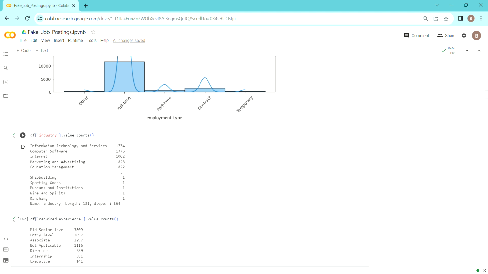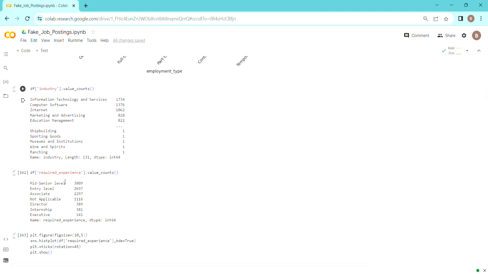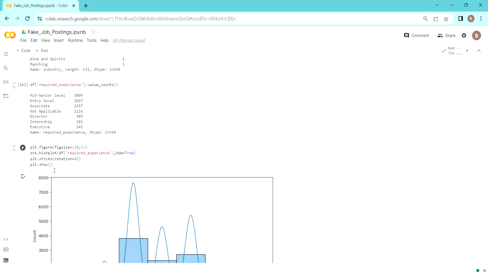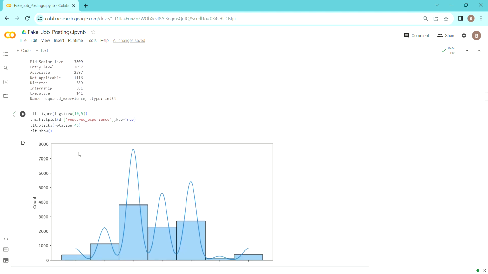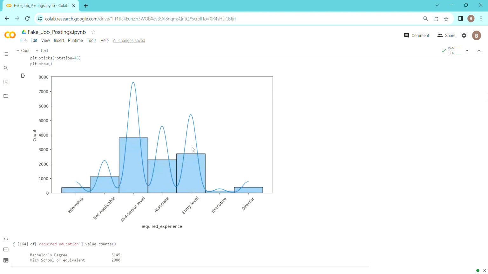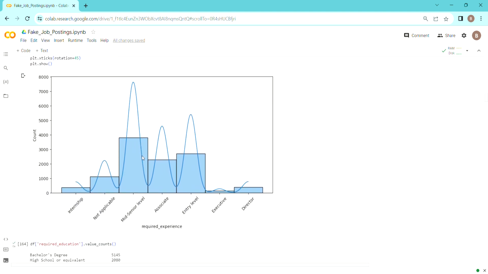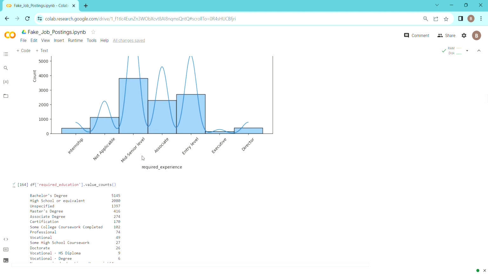Then comes industry, and we can see that IT comes first, computer software second, internet third, and marketing and advertising fourth. For required experience, we can see that the job demand for mid-senior level is the highest. Then comes the visualization of it, and here also the distribution is not giving us any inference, but it's good to see how they are distributed.